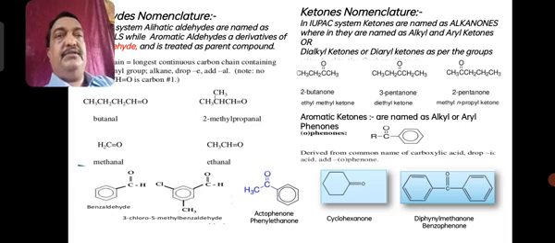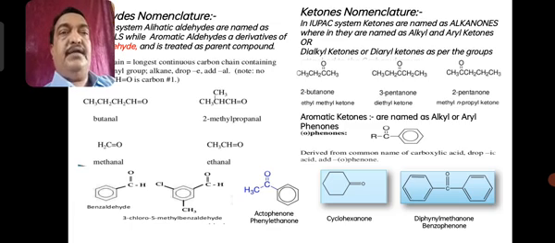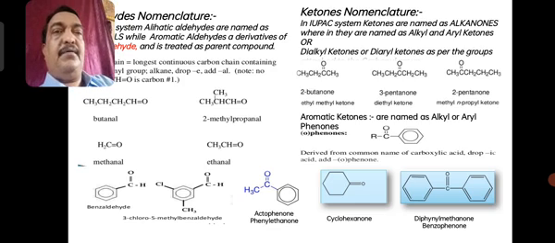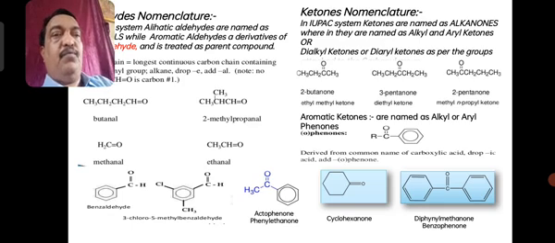Now nomenclature, as I already discussed last time: aldehydes are named as alkanals, where the E of alkane is replaced by AL. For ketones, the E of alkane is replaced by ONE, alkanone.